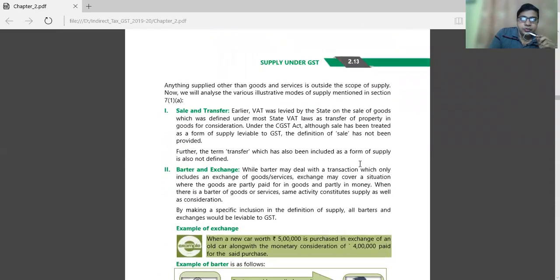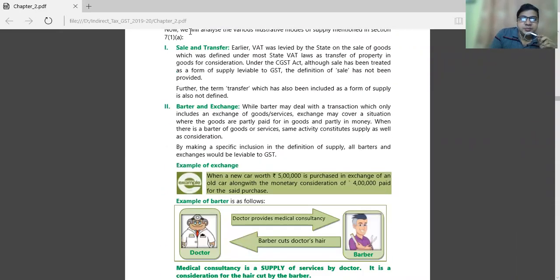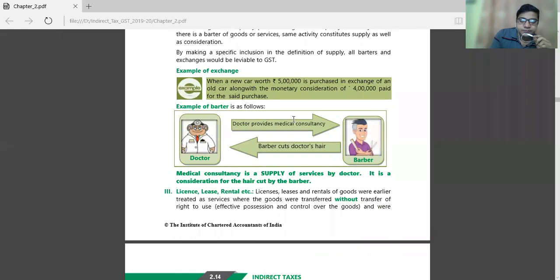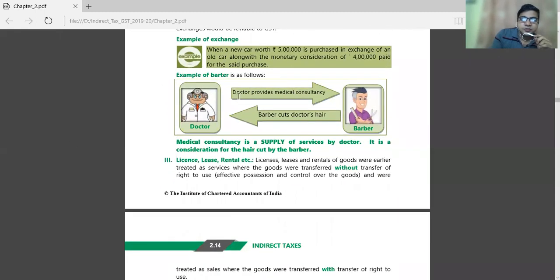Now, transfer means sale, barter or exchange. It is also a supply. Sometimes, what do you mean by barter? A doctor provides medical consultancy to a barber, and in exchange, the barber cuts the doctor's hair.